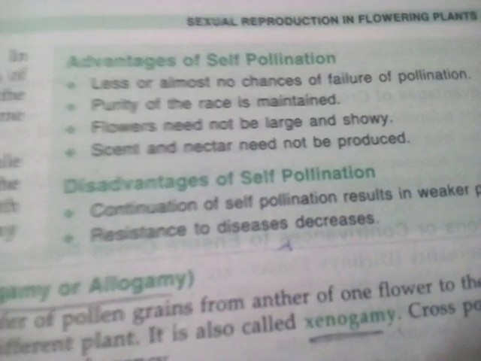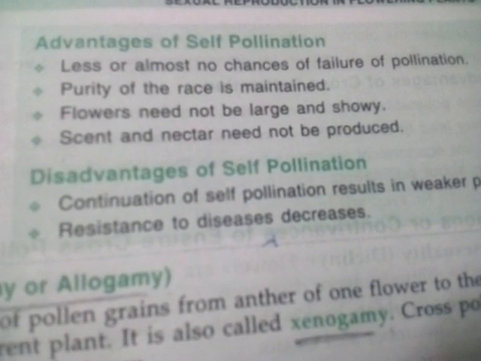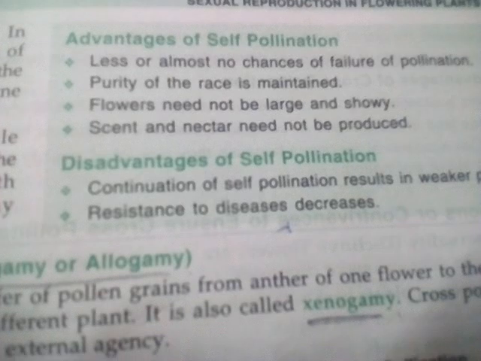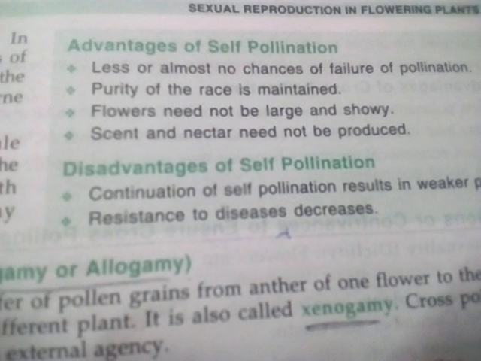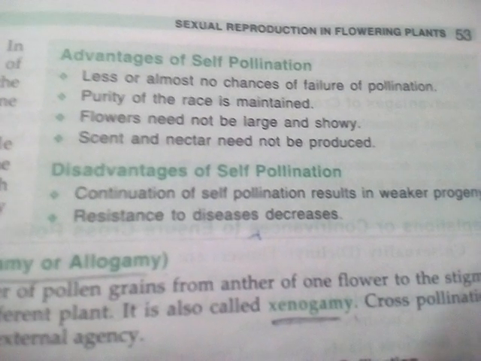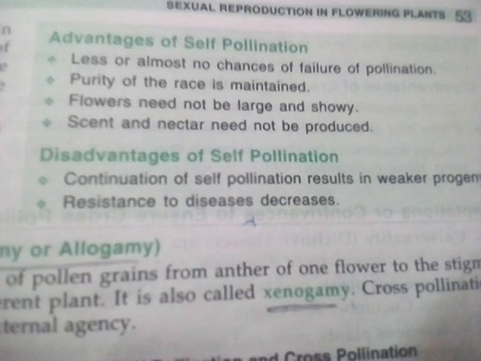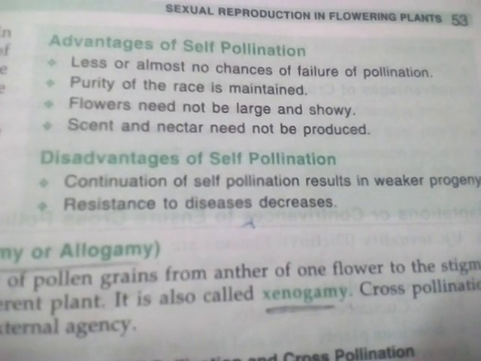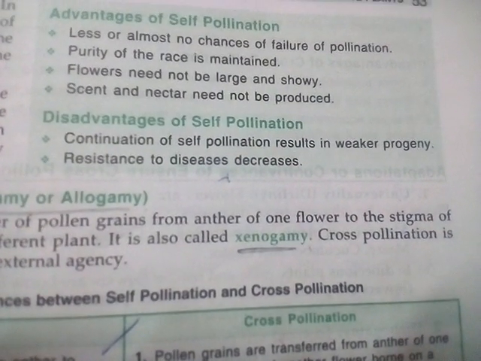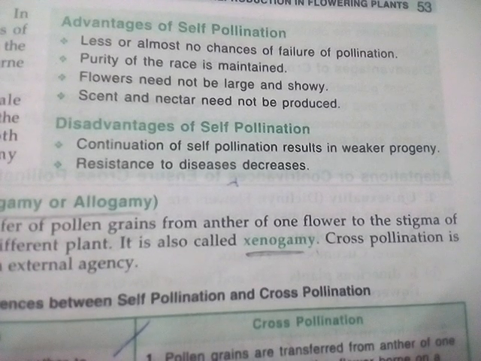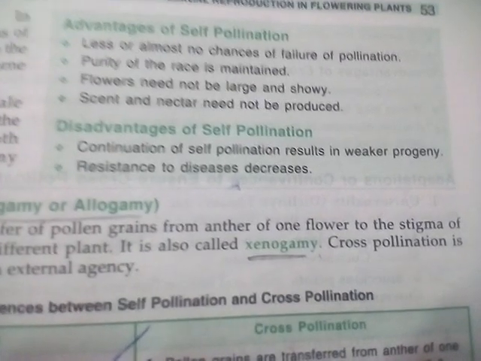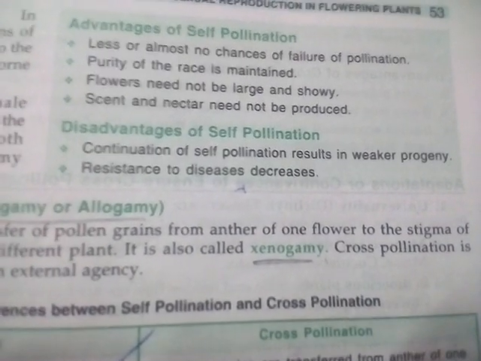Next, purity is obviously maintained. Mainly it occurs within the same plant, so purity of the parent is maintained in the offspring. Next, the flowers need not be large and showy, because attraction of insects is not necessary in this kind of pollination, and nectar need not be produced. But there are obviously disadvantages: it produces some weaker progeny that are non-resistant to disease, and the resistance power of the offspring gradually decreases.